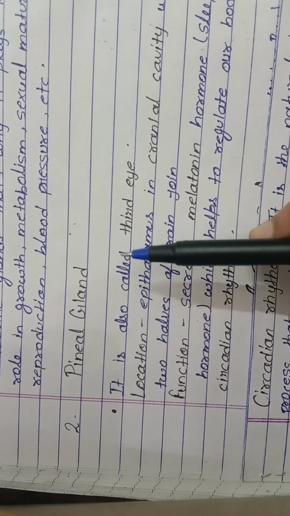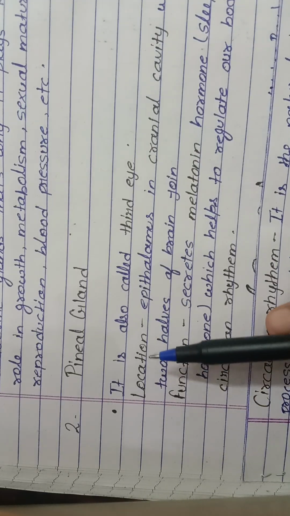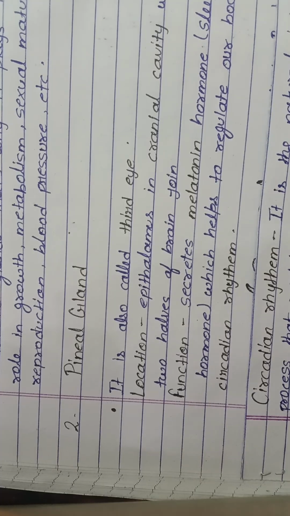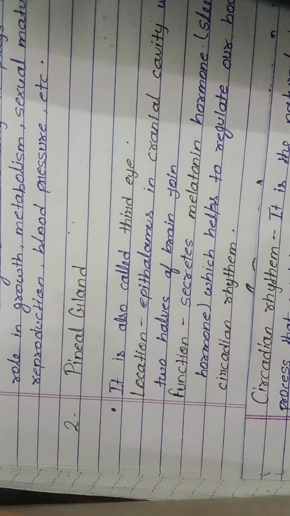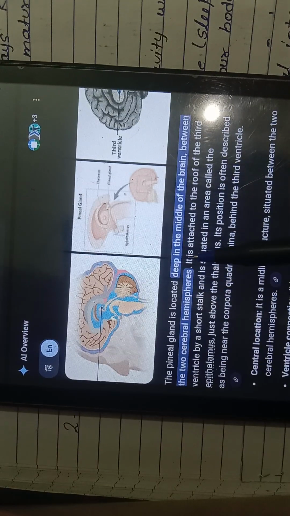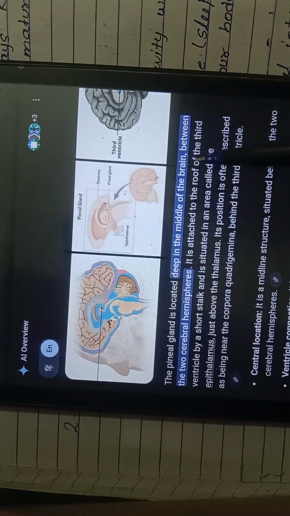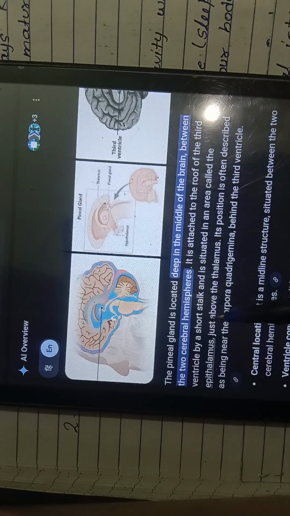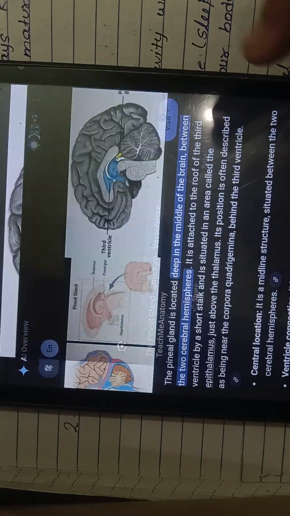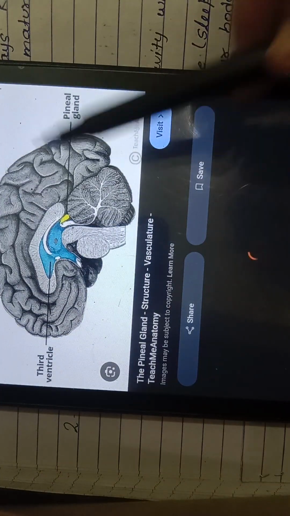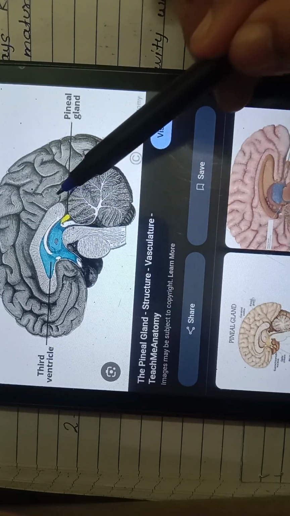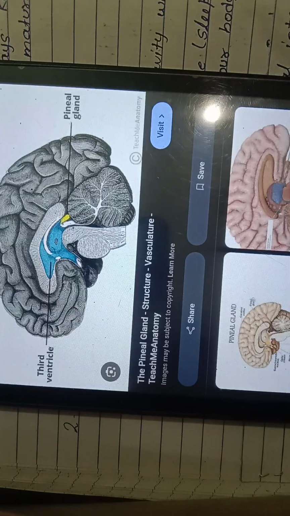Second, the pineal gland. The pineal gland is also called the third eye. The pineal gland is located deep in the middle of the brain between the two cerebral hemispheres. Let's see the diagram. The pineal gland is located between the two cerebral hemispheres.